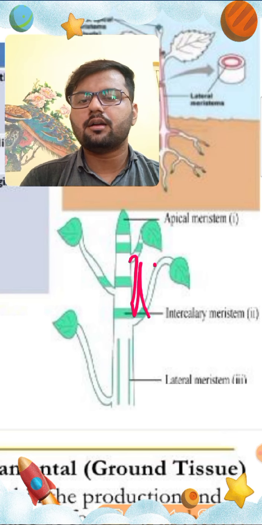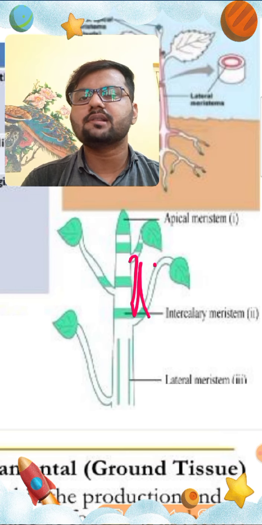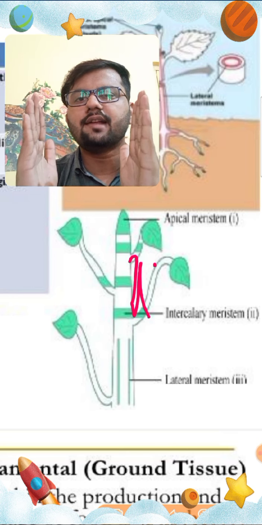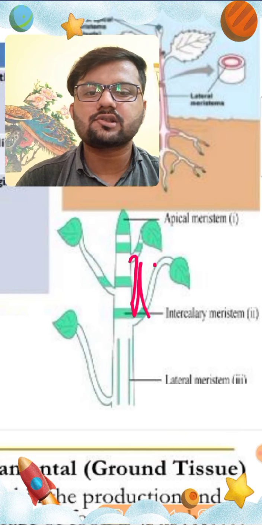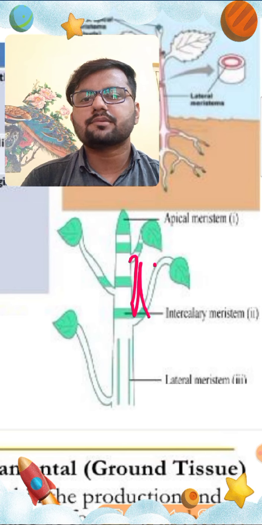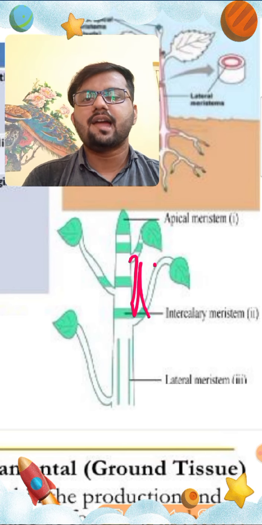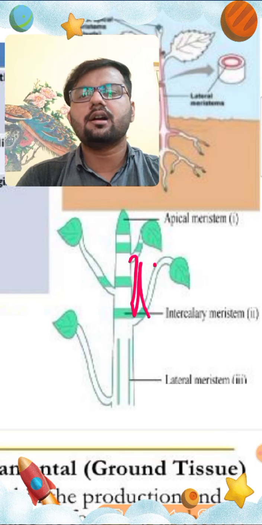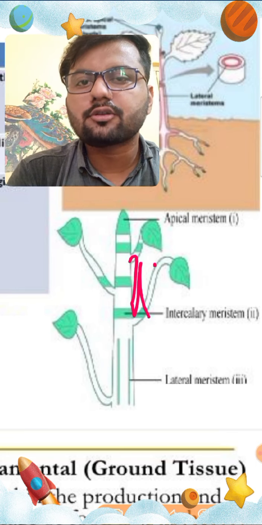Then coming to the third type of meristematic tissue, which is present on both the lateral sides of the stem. Which type of stems? The stems which are just above the root, and it helps in increasing the girth of the plant. That means it helps in increasing the width of the plant.